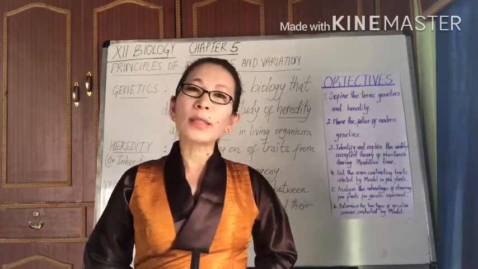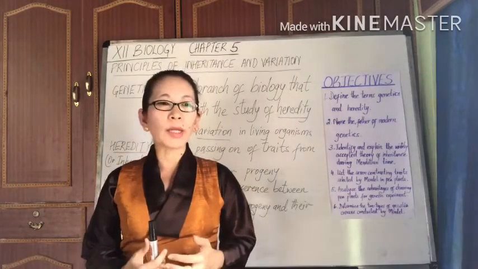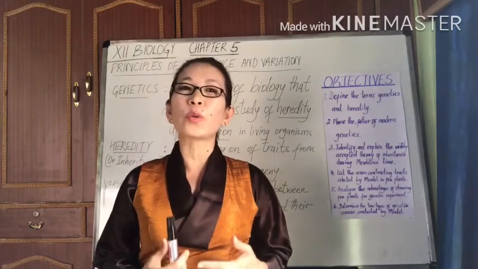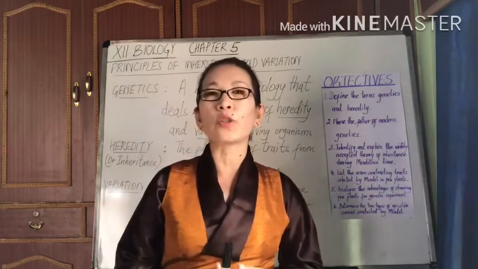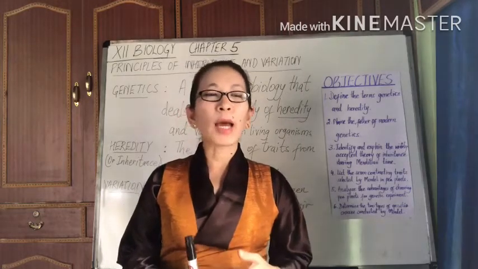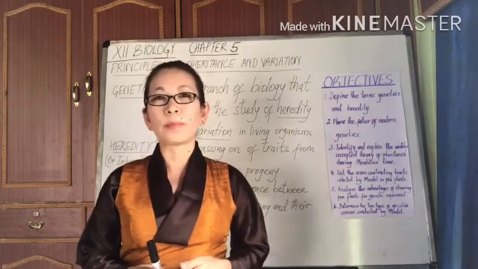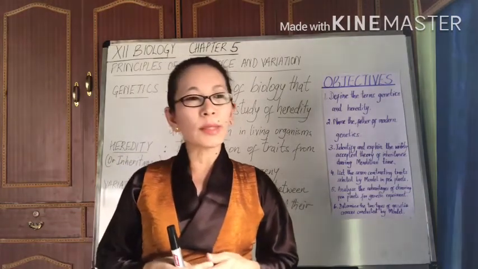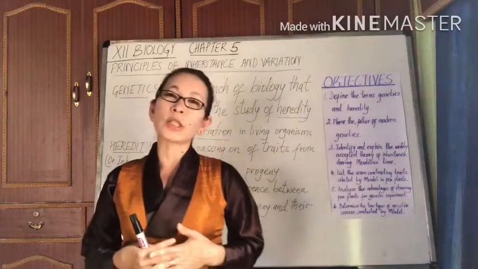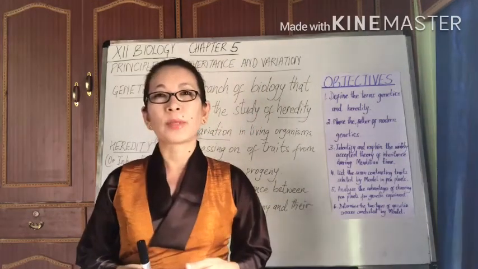Not only that, many farmers and breeders have manipulated plants and animals for thousands of years in order to create new improved varieties of crops and animals. However, the science behind the mechanism of inheritance was unknown for a long period of time. It was not until the mid-19th century that a breakthrough was achieved in the understanding of inheritance of traits.